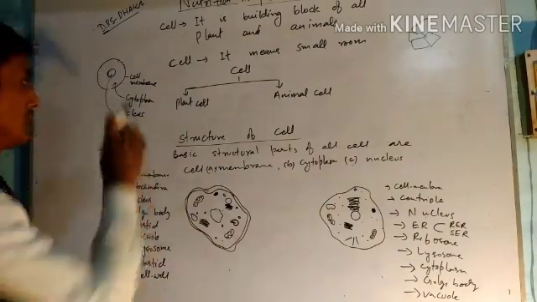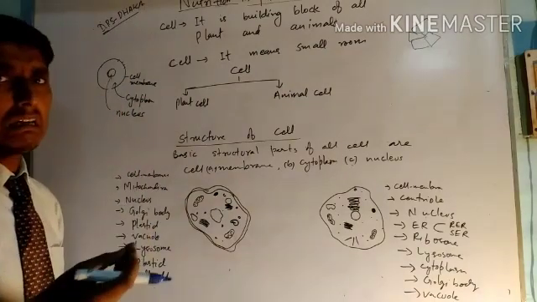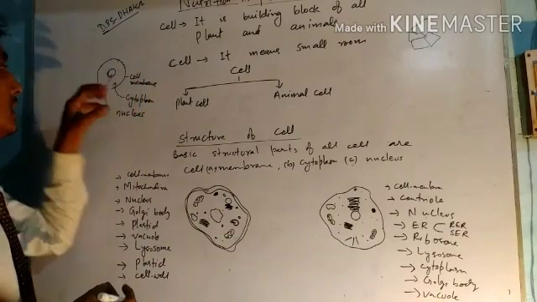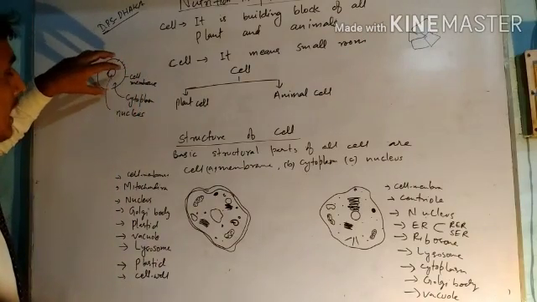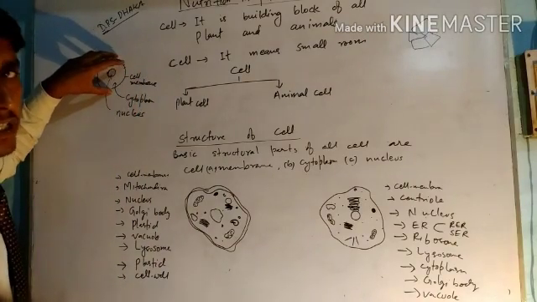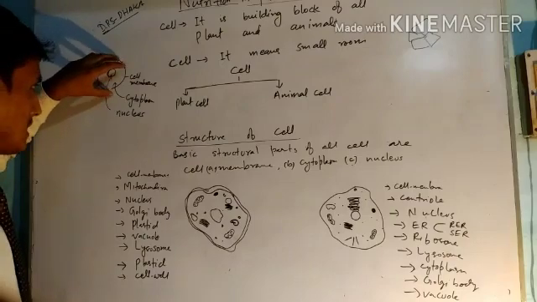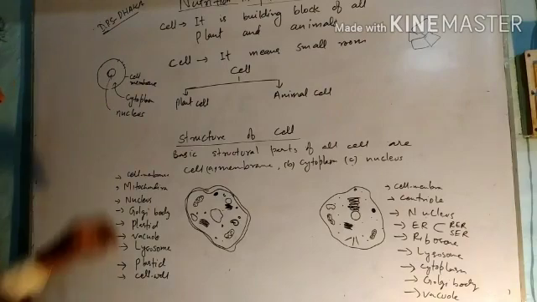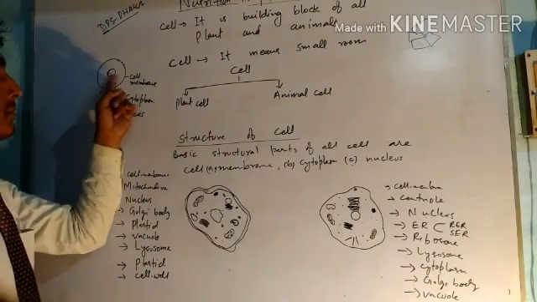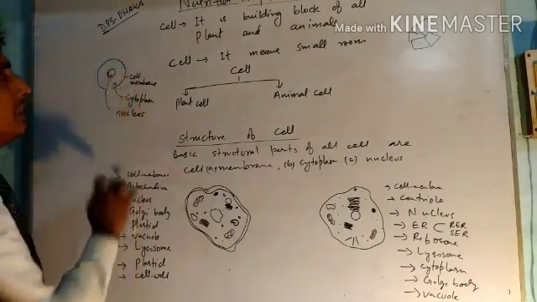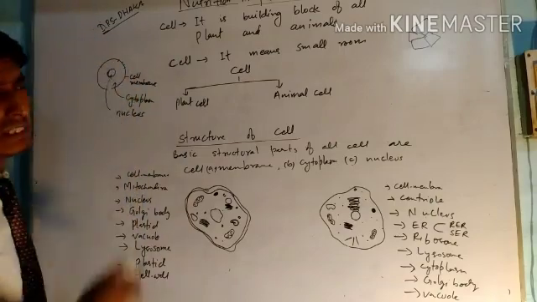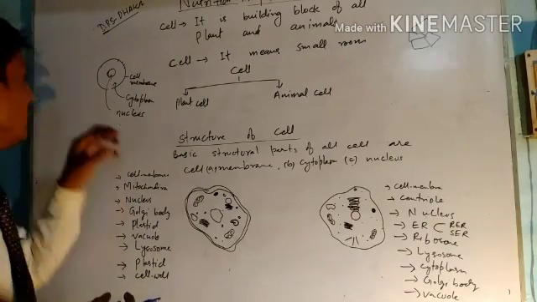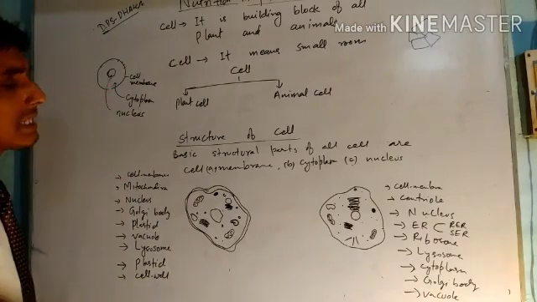Membrane means jhilli in Hindi. This cell membrane gives shape to the cell. The shape of the cell is given by the cell membrane, and the cell membrane is porous. What is cytoplasm? Cytoplasm means the fluid filled inside the cell membrane. The fluid or liquid which is filled inside the cell is called cytoplasm.